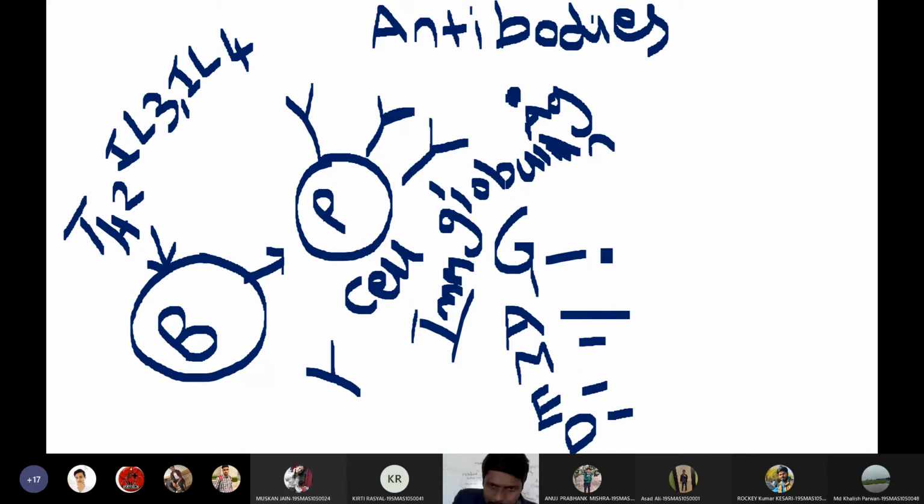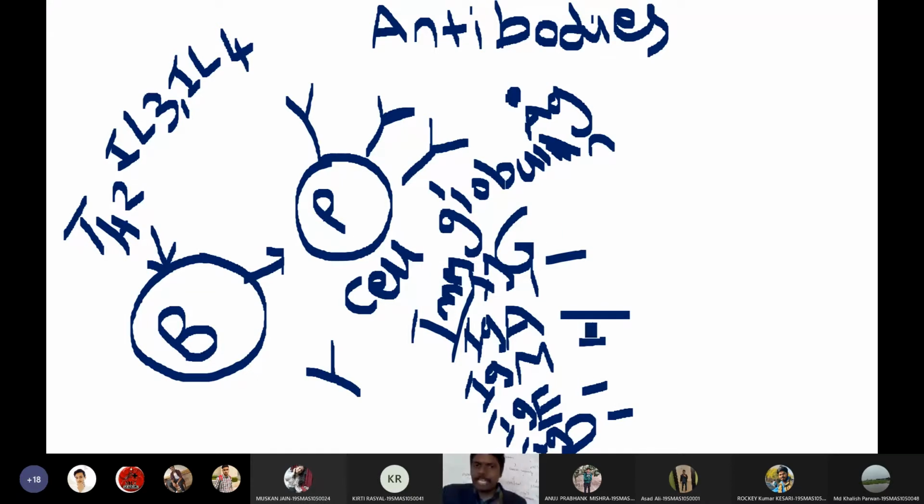We have totally 5 types of antibodies in our body. The 5 types include IgG, then IgA, then IgM, immunoglobulin M, then immunoglobulin E, IgE, and one more antibody called IgD. These are the 5 types of antibodies we have in our body. So what are the 5 types?